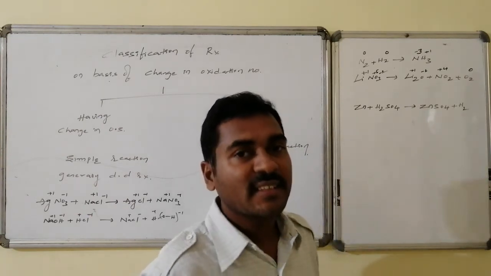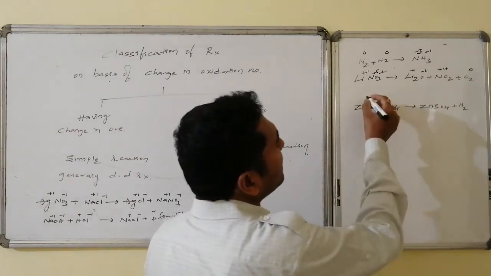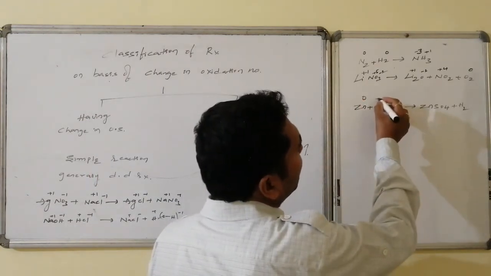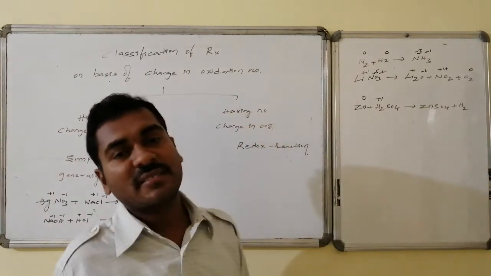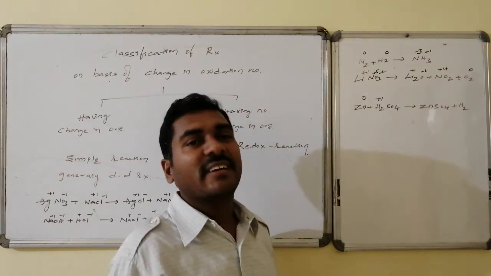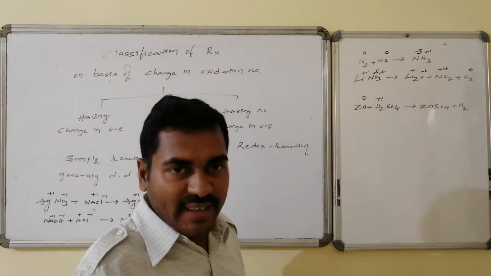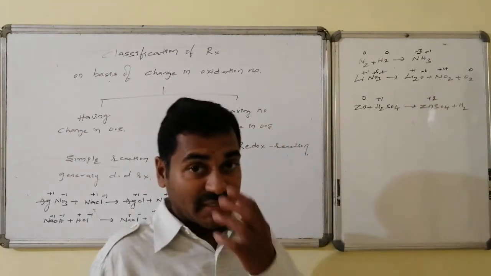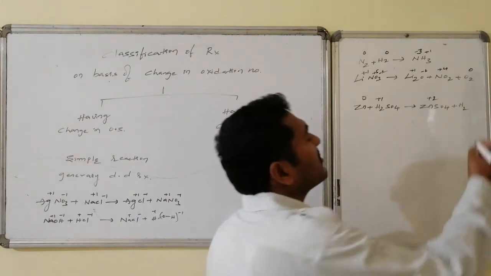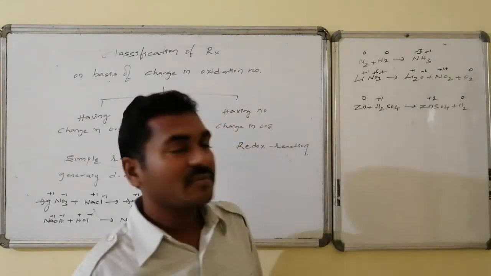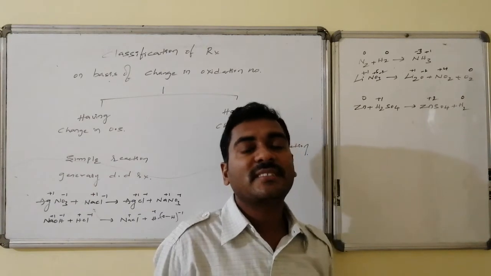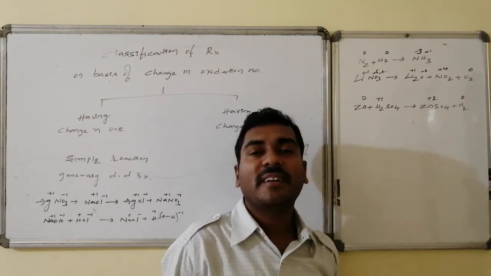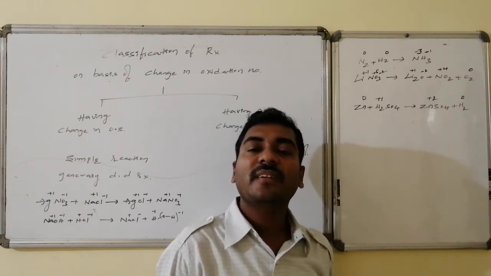In the next case, that is displacement type. Zinc is present in elemental state having 0 oxidation state. Similarly here hydrogen as a part of sulfuric acid maintains the +1 state because it is connected with a more electronegative species. Whereas in the product, zinc has a +2 oxidation state because it is combined with sulfate, and hydrogen is maintaining 0 as the oxidation state. With respect to hydrogen there is reduction, with respect to zinc there is oxidation. Hence both oxidation and reduction are occurring here. Hence this is an example of a redox reaction.